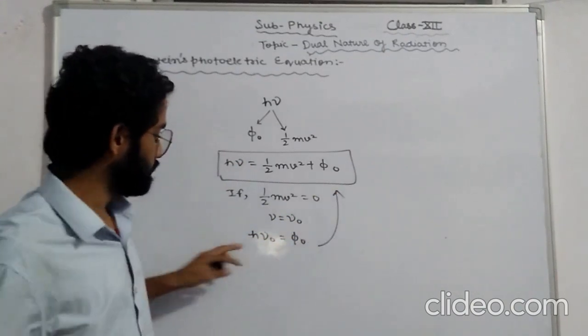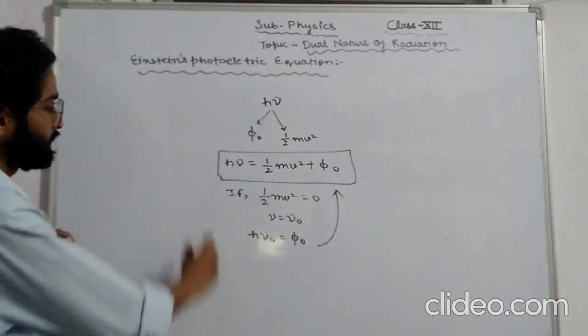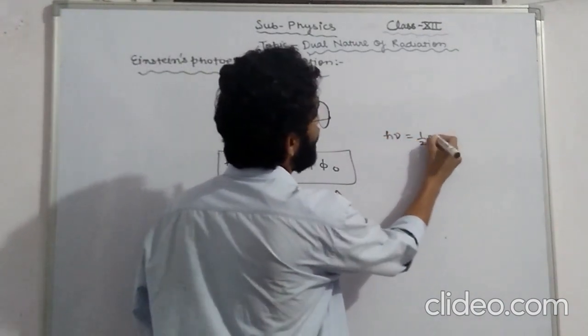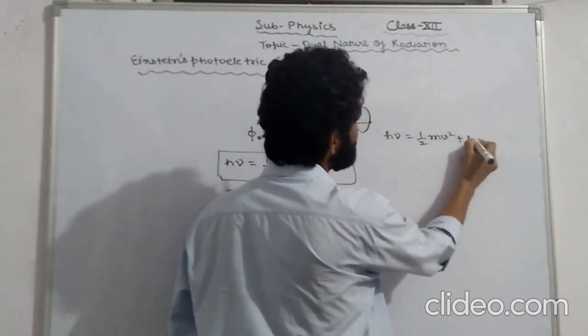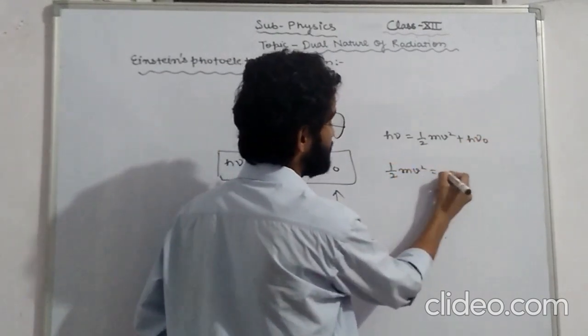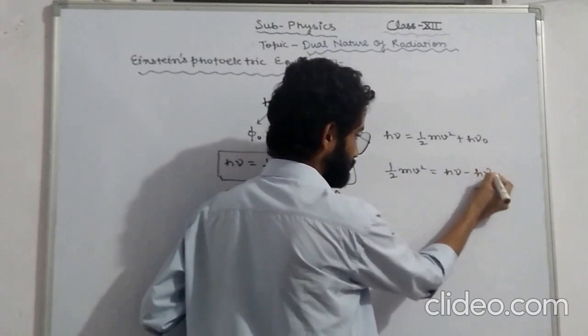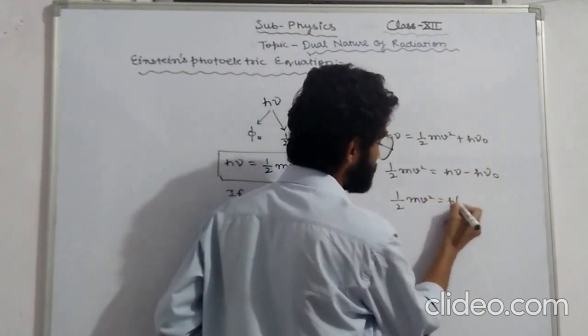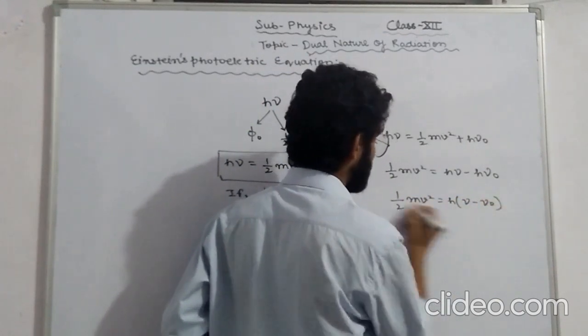Now put this in the equation, and we get h nu is equal to half mv square plus h nu naught. This can be written as half mv square is equal to h nu minus h nu naught, that is, half mv square is equal to h times nu minus nu naught.